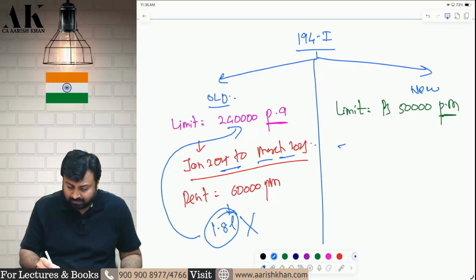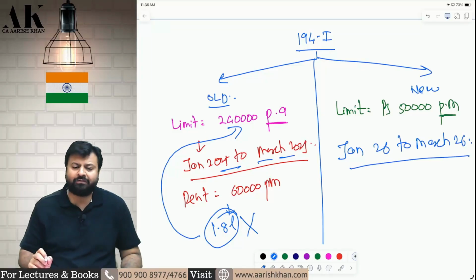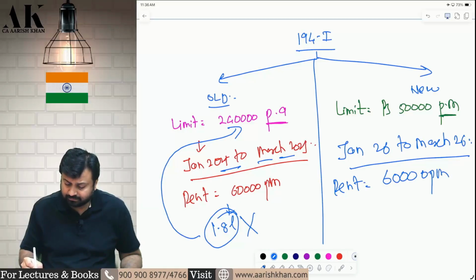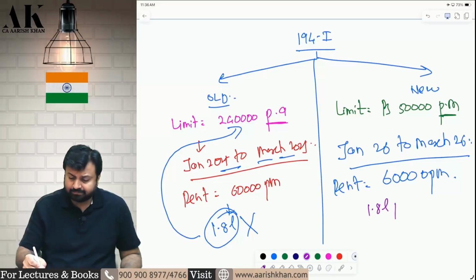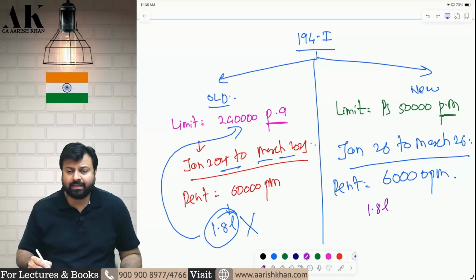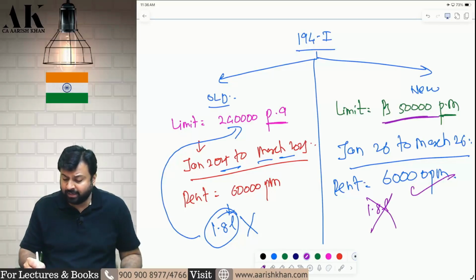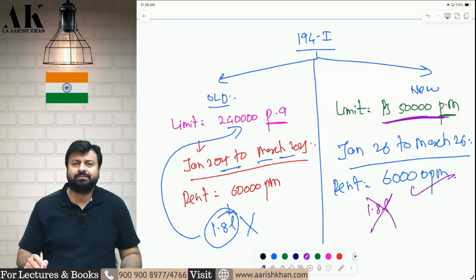Now, suppose this rent is of Jan 26 to March 26. Please comment and tell me whether you understood or not. It's a very important amendment, all of you. Suppose now the rent is 60,000 rupees per month. So 3-month rent is 1.8 lakh. Is TDS applicable? The answer is yes. Now you are not going to check the aggregate limit of the entire year. You are going to check the rent per month should exceed 50,000 rupees.